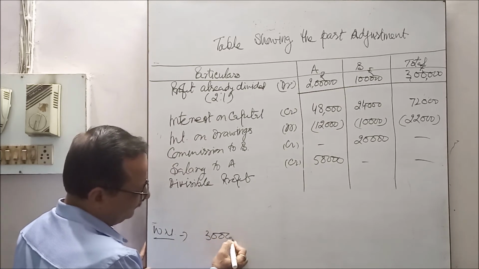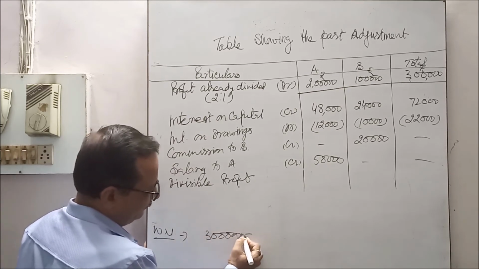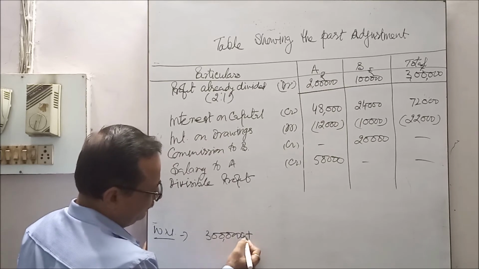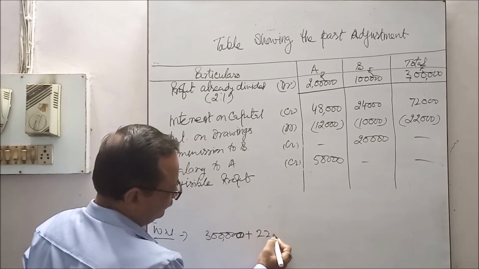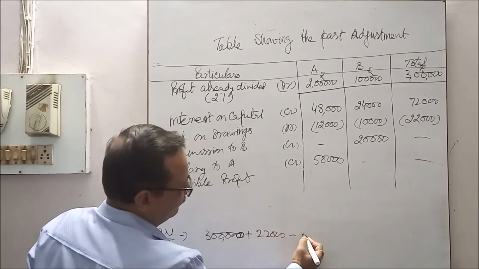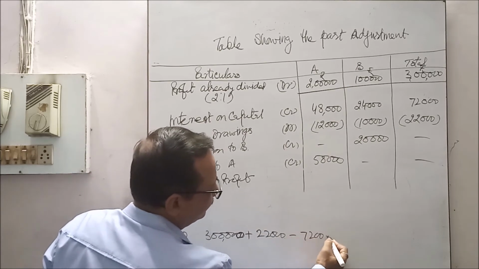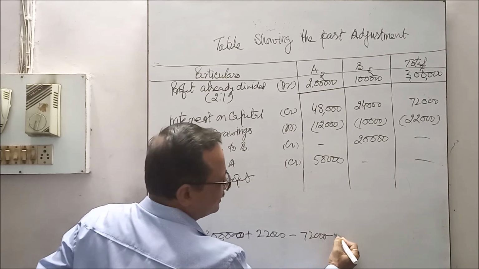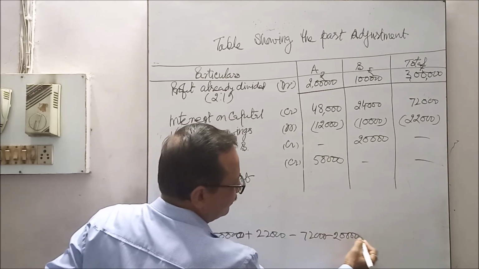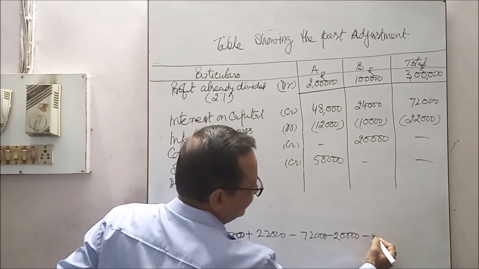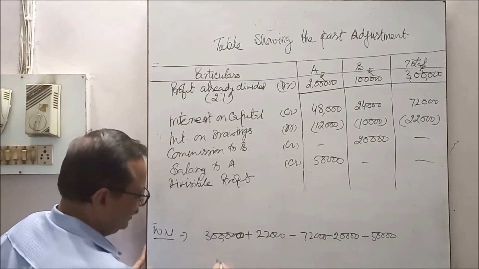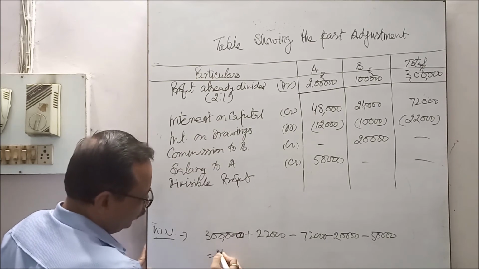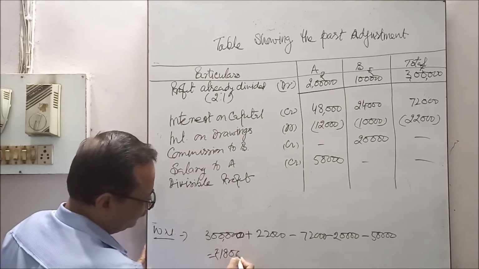Net profit 3 lakhs, plus interest on drawings, minus interest on capital, minus commission, minus salary, is equal to rupees 1,80,000.